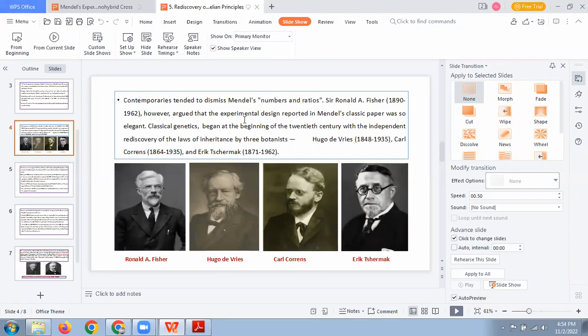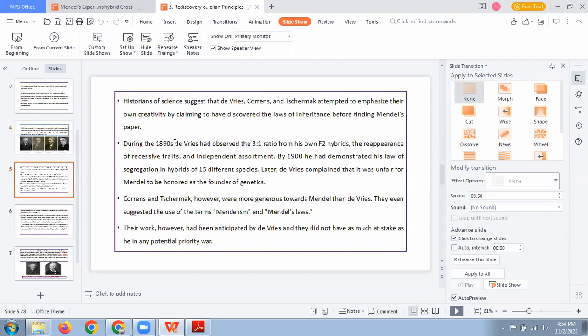But later, these people, Ronald Fisher and the others, actually worked in different groups, from different aspects. When they did their experiments, for example, in the 1890s, Hugo de Vries found that 3 is to 1 ratio again.